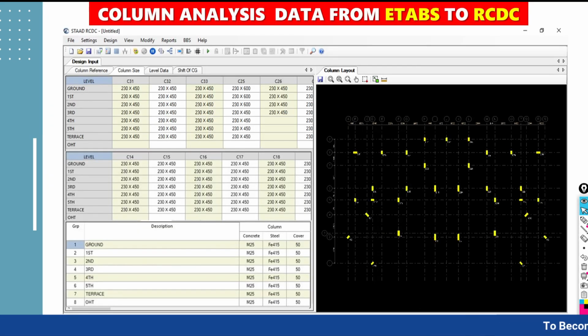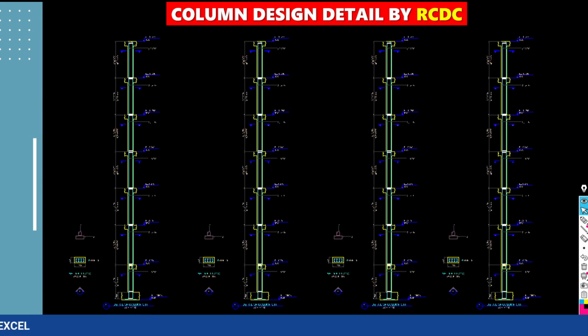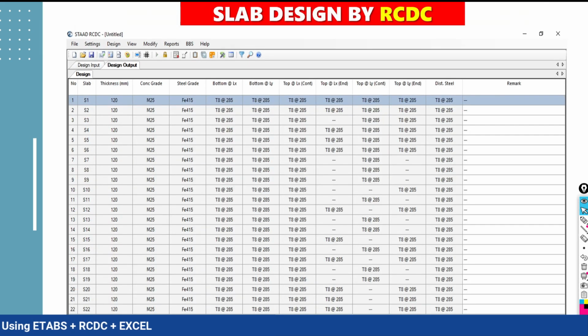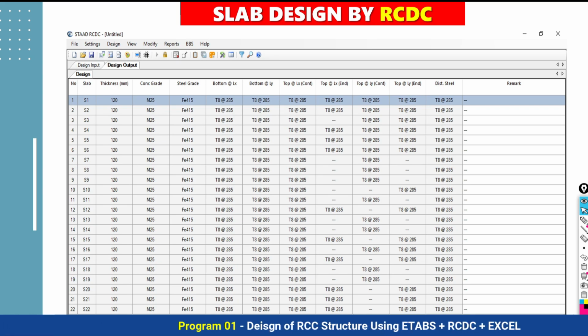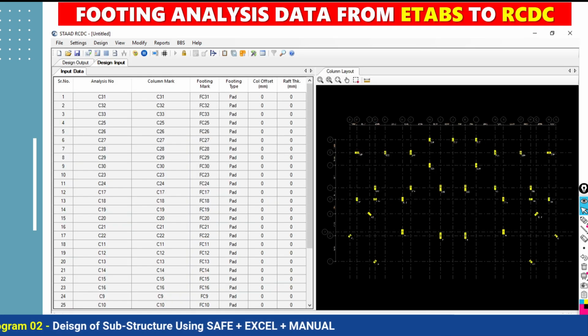And thereafter how to do the detailing for the beam, column, slab, staircase, everything we will discuss in detail in the context of STAAD RCDC. And again I am repeating, by just clicking over the option, it is going to update the complete design results of all the different elements. See, if you are going to do the detailing in this way in your CAD software, you can imagine what time will be required, but RCDC software can quickly generate this drawing, this report.